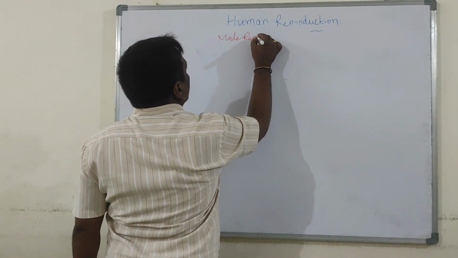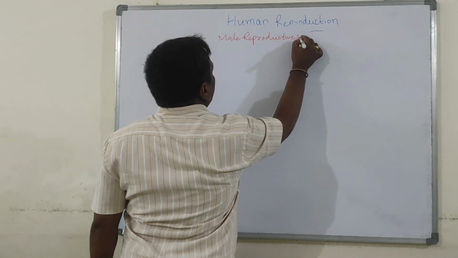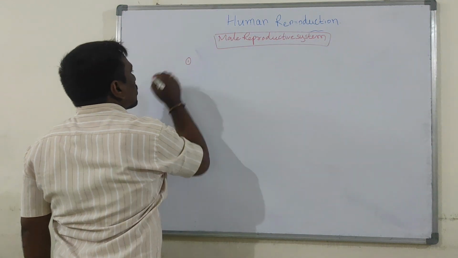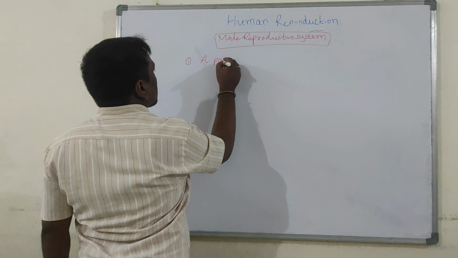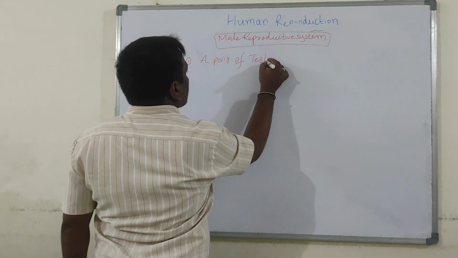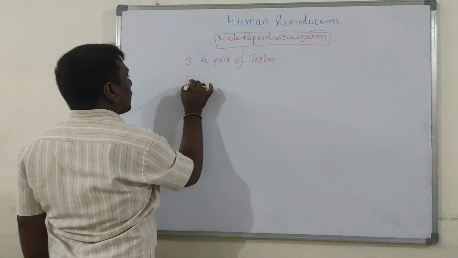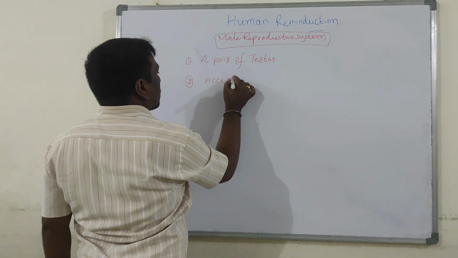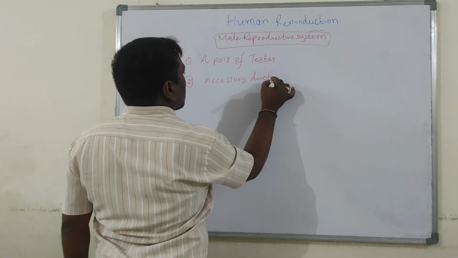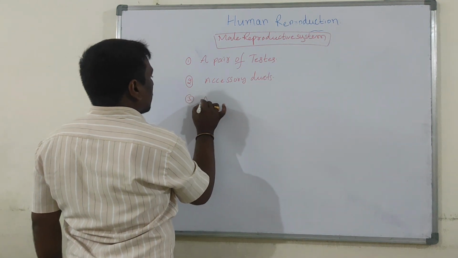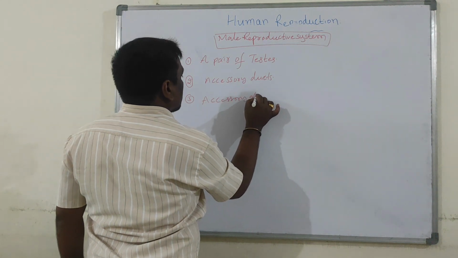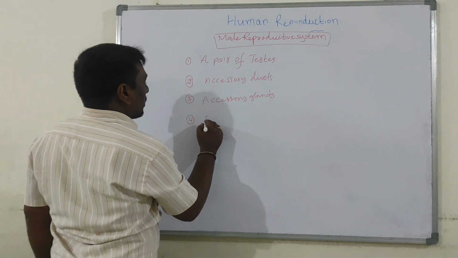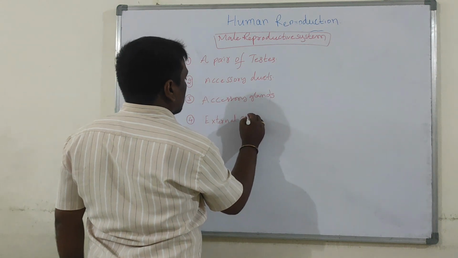The male reproductive system consists of a pair of testes, along with accessory ducts, accessory glands, and external genitalia.